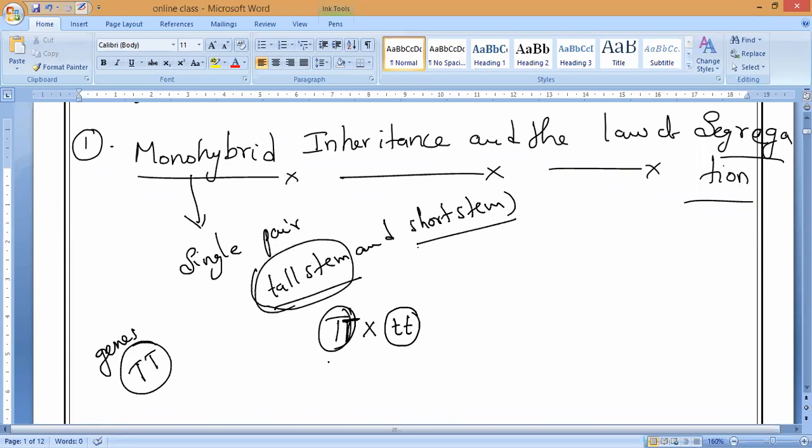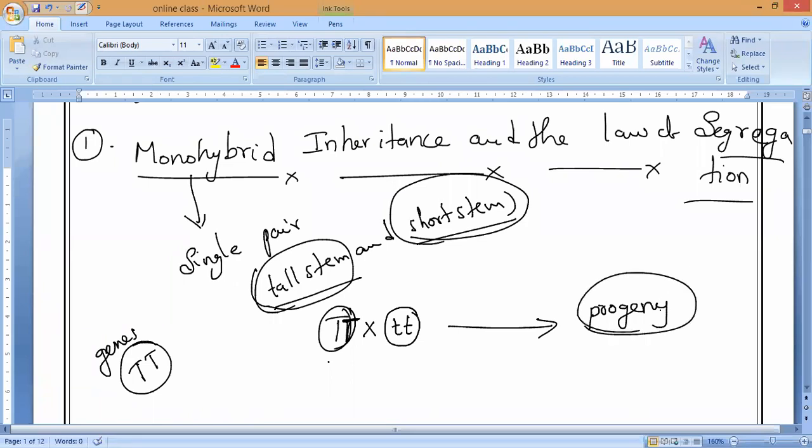One is tall stem, another is short stem. He crossed these two, crossbred them, and observed their future generations. Future generations we also call progeny, that is, the new offspring. So he observed this progeny of the successive generations. Now let us see what results happen.